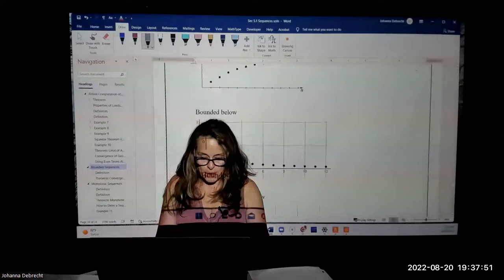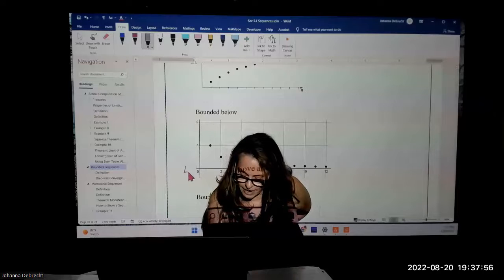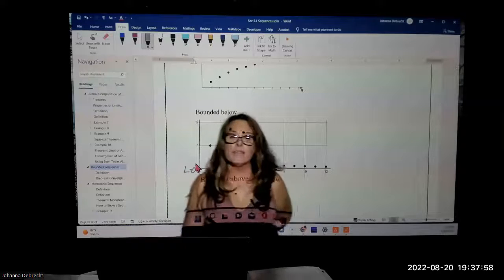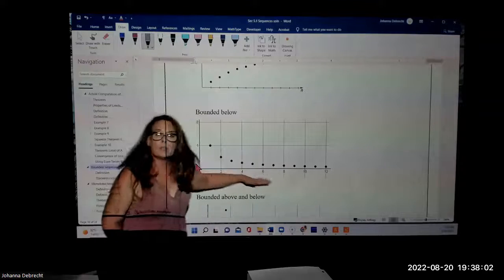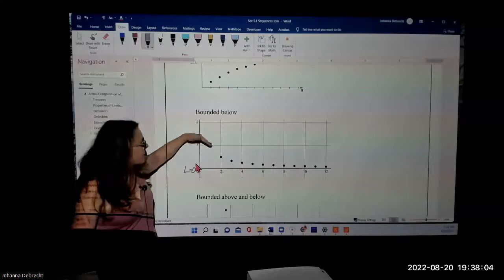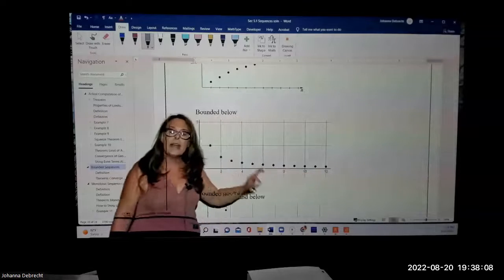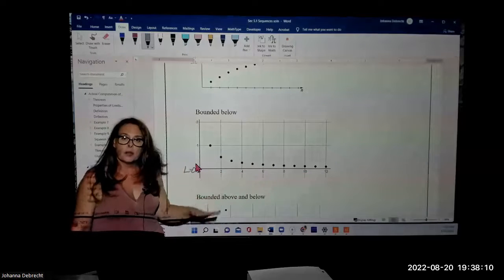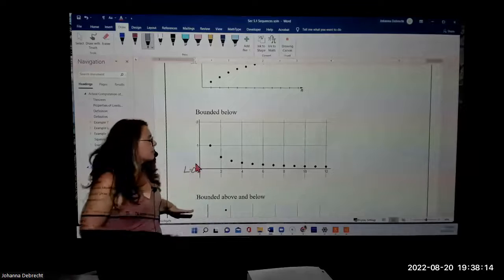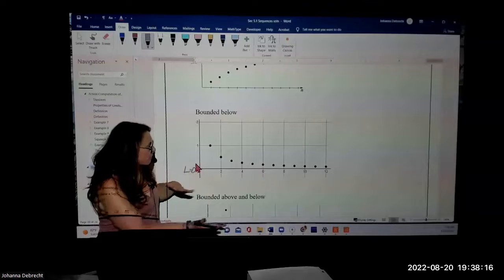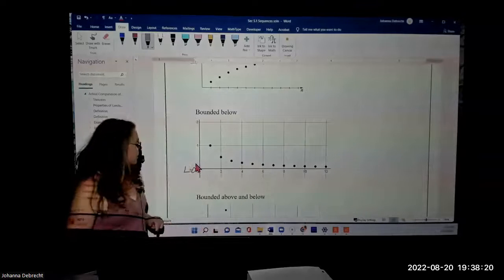Now, we can also talk about something that's bounded below. In this case, L, in fact, is the y value on the x-axis, which is 0. So it's bounded below by the x-axis in that the terms of the sequence are decreasing and getting lower and lower, but they never touch or go below the x-axis. So the x-axis, in a sense, is like a floor for the function, and it never goes below it. So this sequence is bounded below.